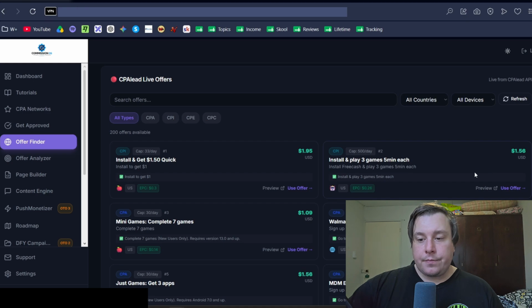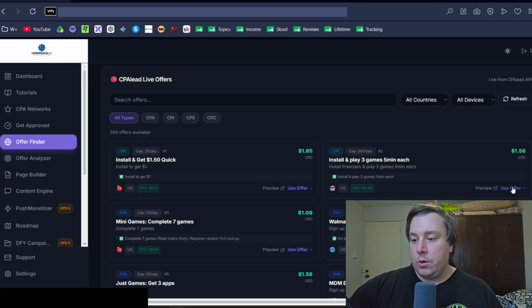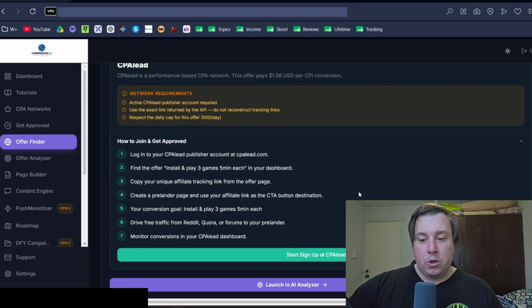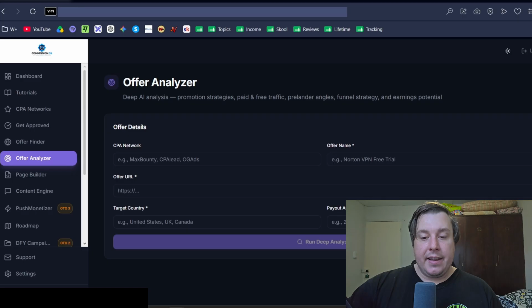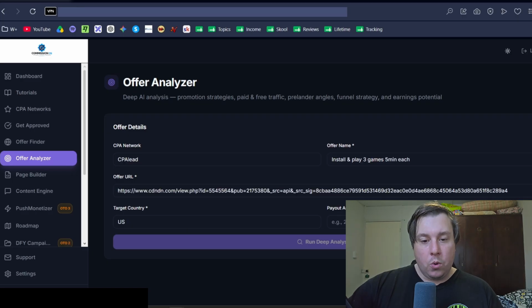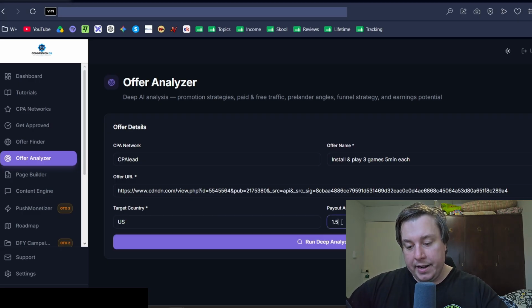So I'm gonna choose this one right here, install and play 3 games 5 minutes each, and then all you need to do is click on use offer, and then you scroll down and then you click on launch in AI analyzer, and then the AI is going to analyze everything and give you all the details about the offer. So it gives you the network, the name, the URL for the offer. This is targeting the US, and the payout amount was $1.50.